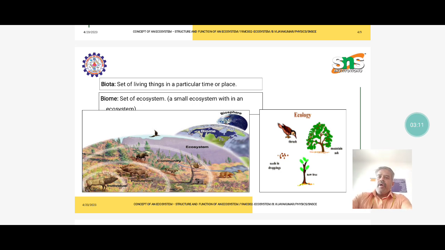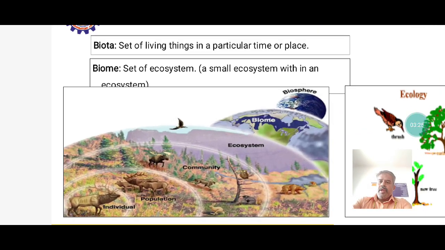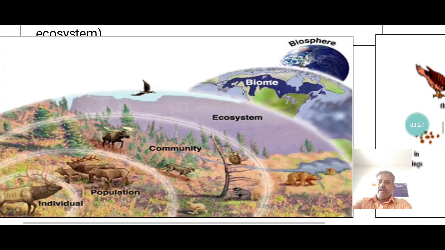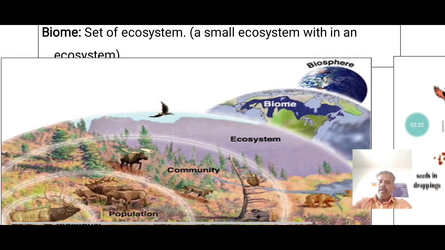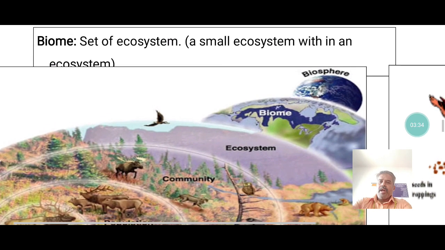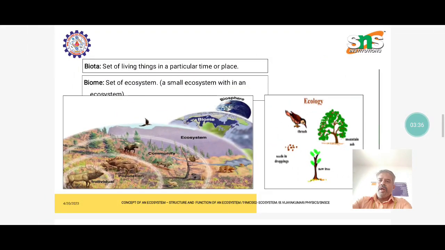That means a very small region, one certain place or time, forms a biome. All this I have shown clearly in the picture. Biome and biosphere: finally we form the biosphere. The biosphere is composed of these two, biota and biome.